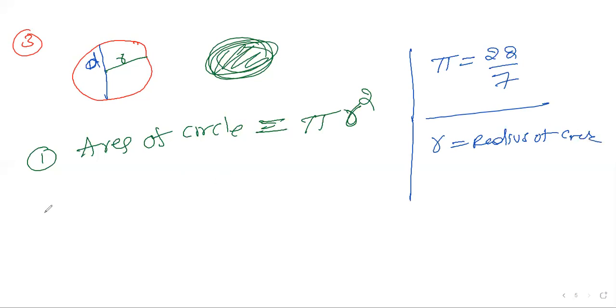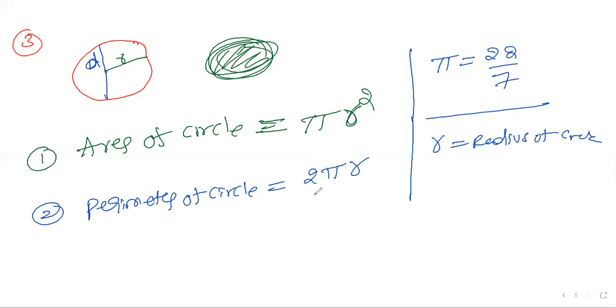Next, second one, perimeter of circle. Perimeter of circle formula is 2 pi r. What do you understand by perimeter? Perimeter means going around, how much distance it will take. In Telugu it is chuttukolta.